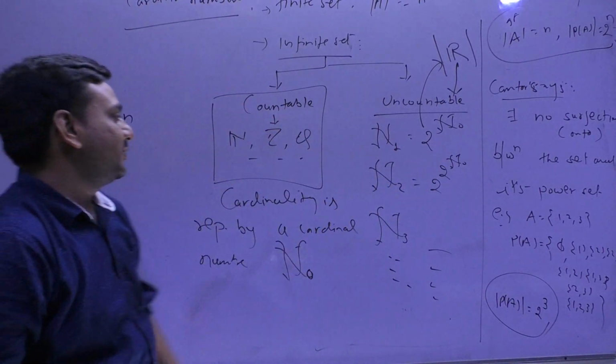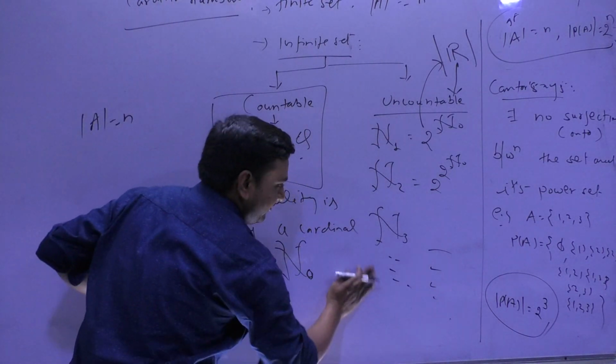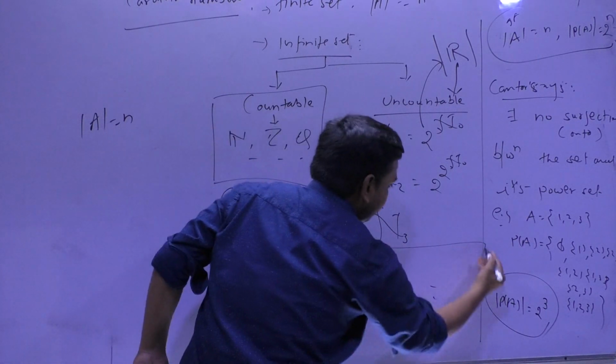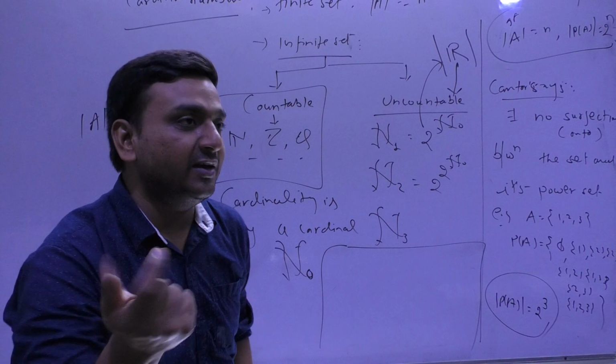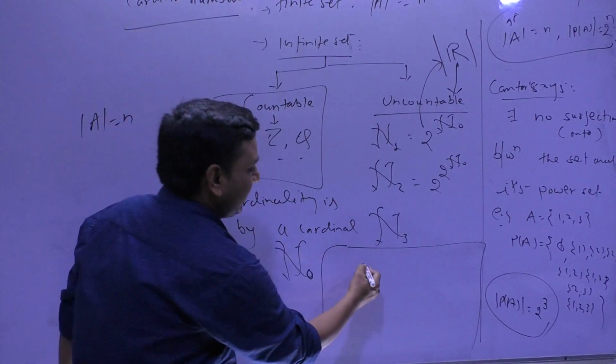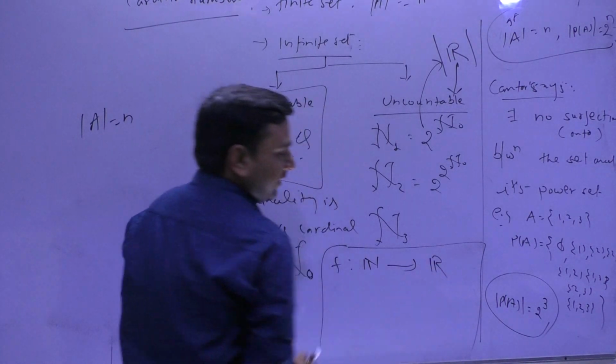Okay, so very beautiful actually. I am very happy about that because I enjoy it. See, I want to check whether R is uncountable or not. So what I try to do is define a map from N to R.